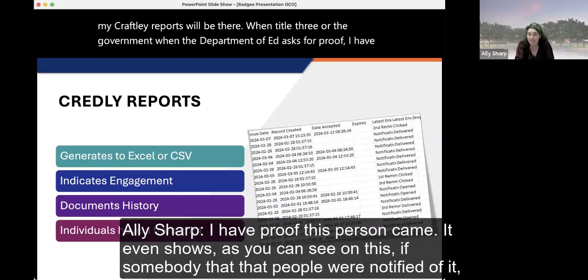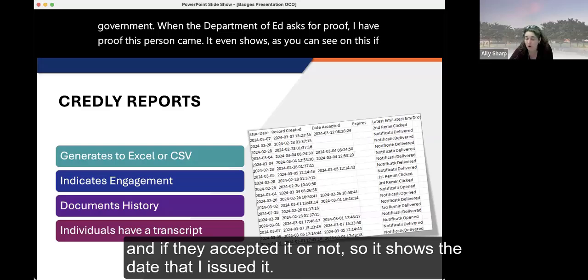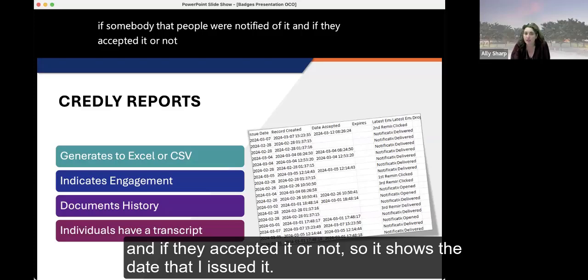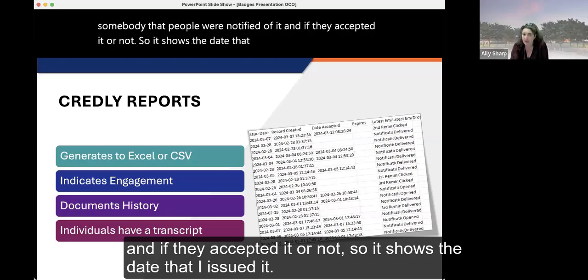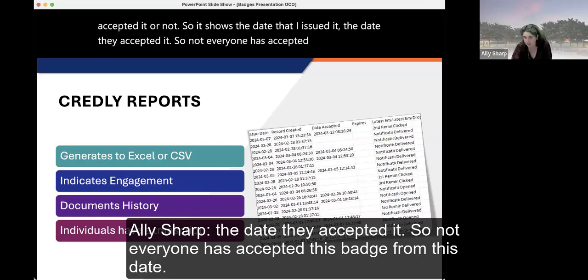This person came. It even shows, as you can see on this, that people were notified of it and if they accepted it or not. So it shows the date that I issued it, the date they accepted it. So not everyone has accepted this badge from this date.